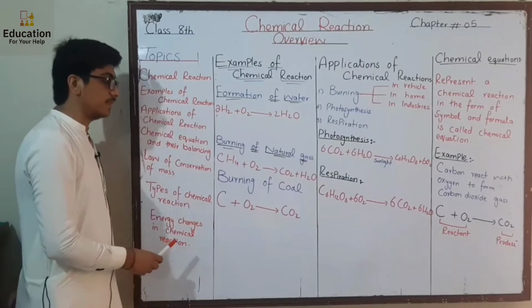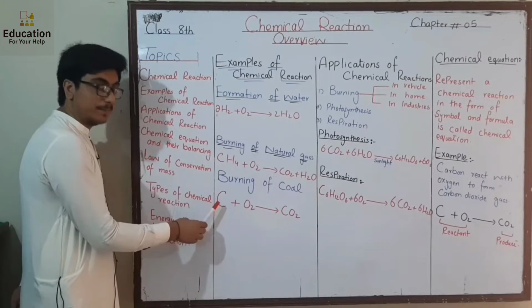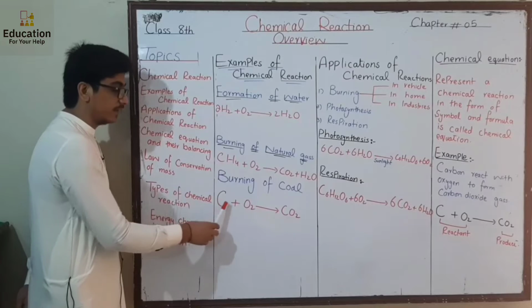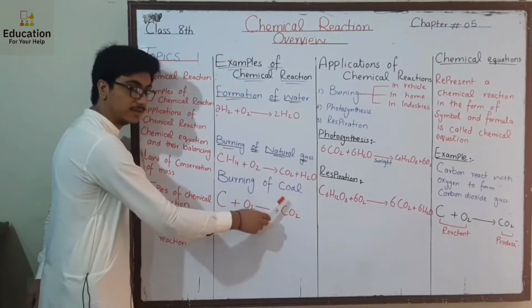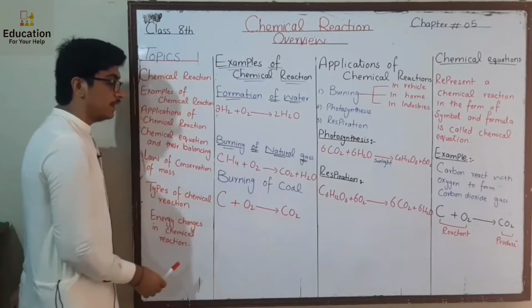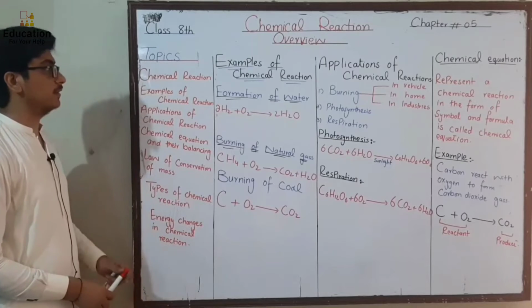The third example is the burning of coal, which we discussed earlier. The carbon which is found in black color and in solid state, when combined with oxygen gas, forms a colorless gas which is called carbon dioxide. So in this reaction also a chemical change occurs. So this is an example of chemical reaction.